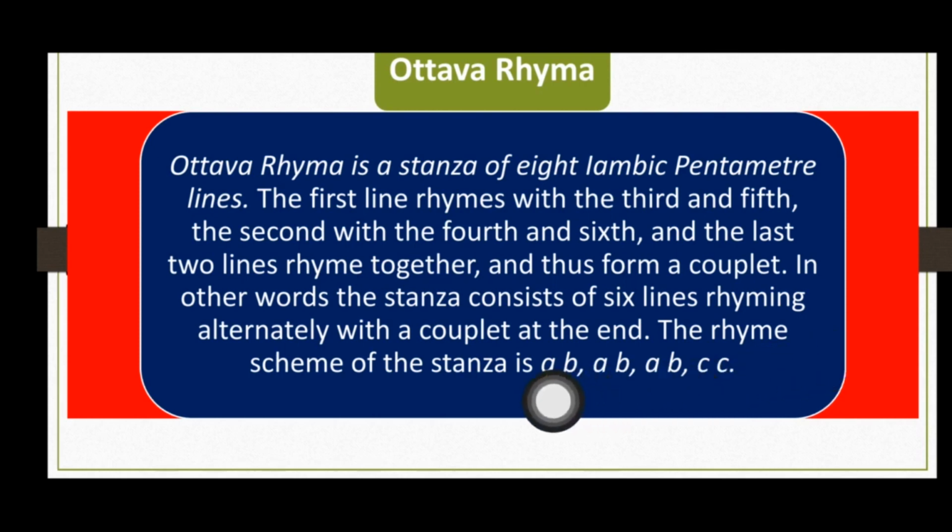So line 1 will rhyme with line 3, and line 2 will rhyme with line 4. And similarly, we have line number 5 and 6. So line 5 will rhyme with line number 1, and line number 6 will rhyme with line number 2. And then we have last, that is couplet C, C.